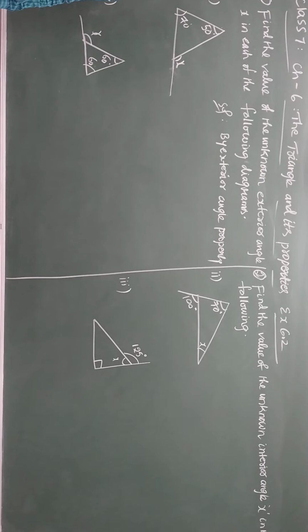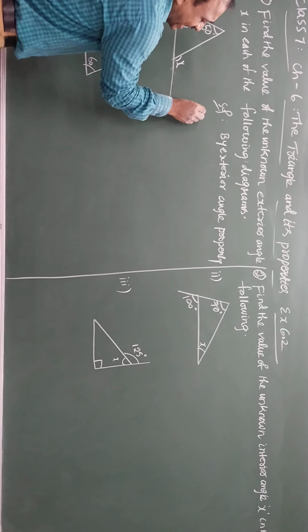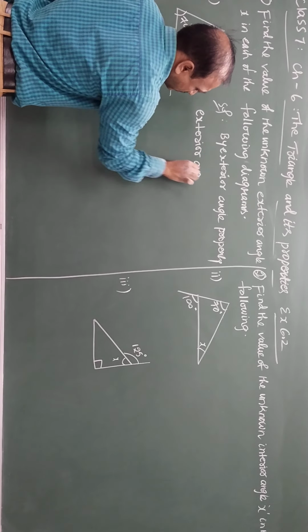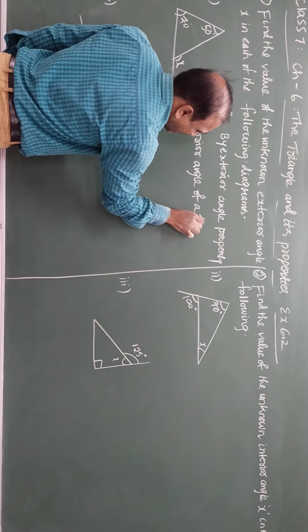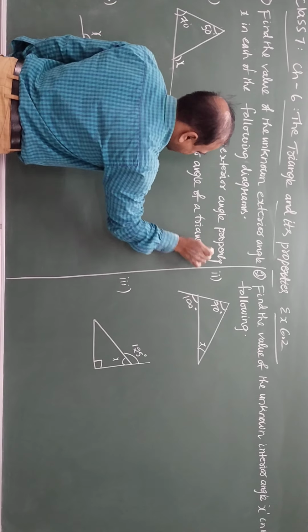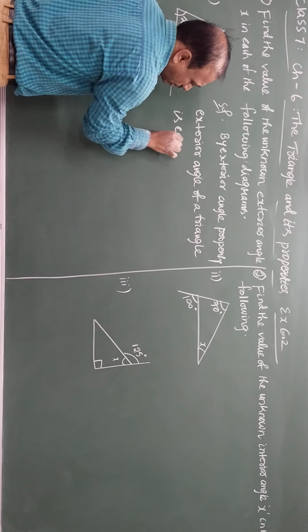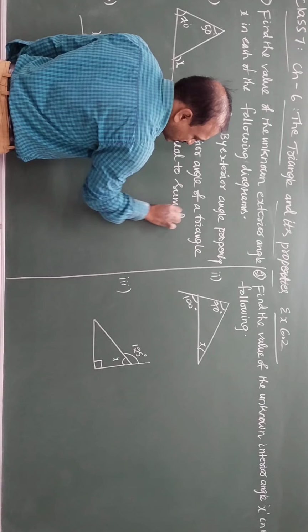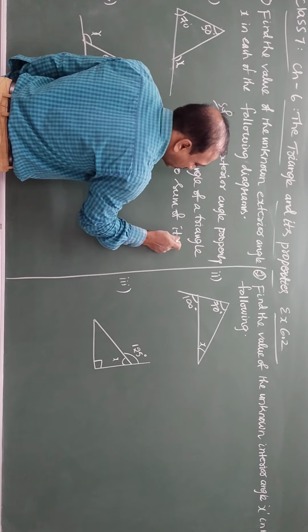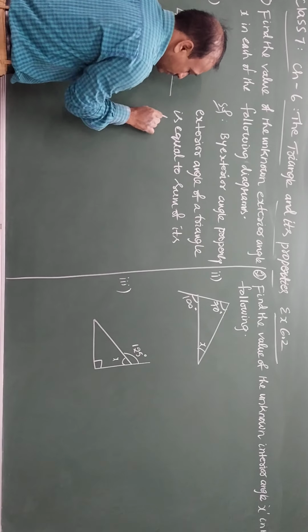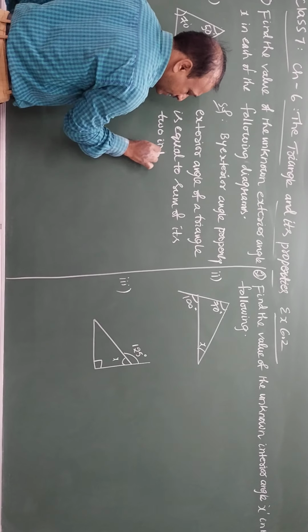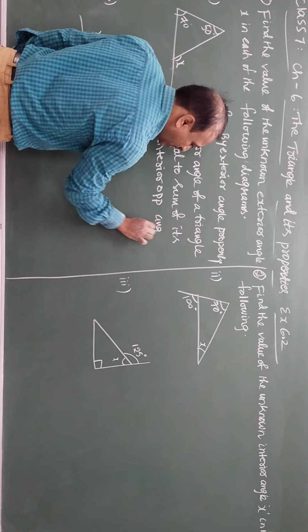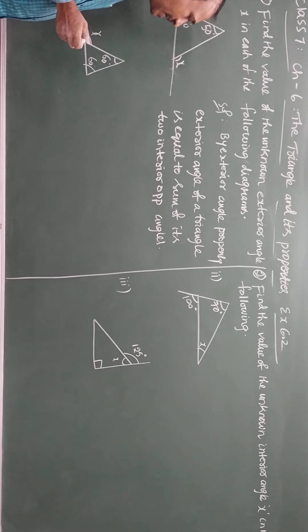Every time write the statement: the exterior angle of a triangle is equal to the sum of its two interior opposite angles.